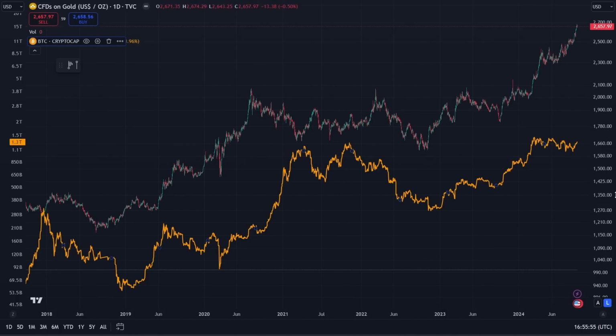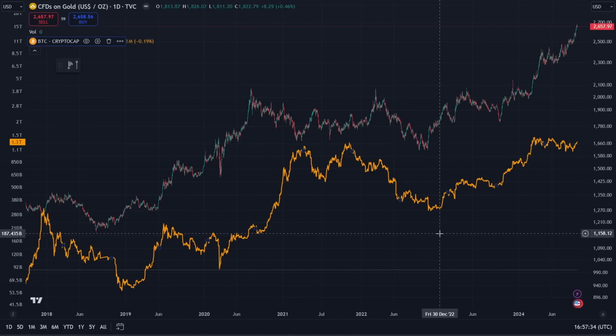One quite interesting thing to note about gold versus Bitcoin is that gold generally leads Bitcoin, and rises in the price of gold generally predict a future rise in the price of Bitcoin. For example, in August 2018, that was basically the bottom in the move on gold, and then the bottom came around 6 months later in Bitcoin in December of 2018. The same was roughly true in 2020, with gold hitting a local high in August of 2020, and then the peak came around 9 months later in April of 2021 for Bitcoin. So gold in that case was very much leading Bitcoin.